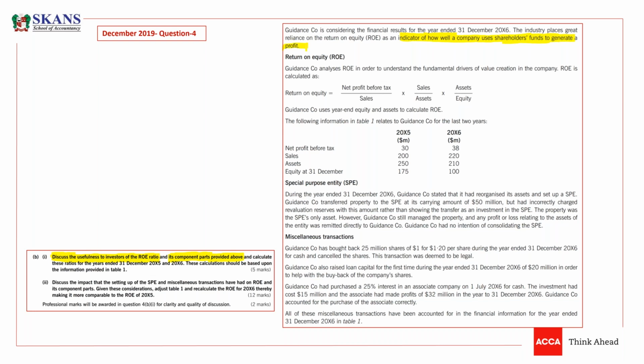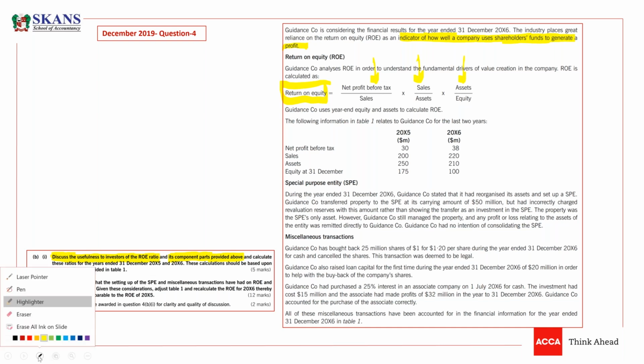Now, return on equity. Guidance company analyses return on equity in order to understand the fundamental drivers of value creation in the company. Return on equity is calculated as, so he's giving you a formula, guys. Return on equity is the ratio. Its components are: one component is this ratio, the second component is this ratio, and the third component is this ratio.